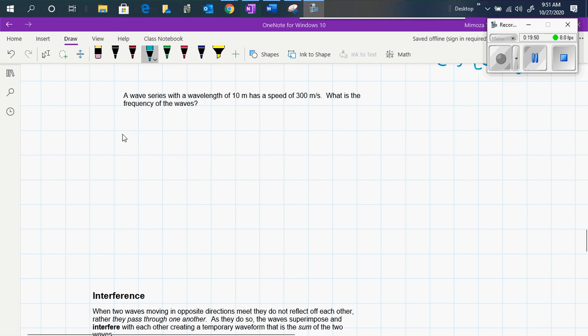So now let's figure out the frequency. In this example, a wave with a wavelength of 10 meters has a speed of 300 meters per second. What is the frequency? Based on the universal equation of the wave, speed is equal to frequency times wavelength.